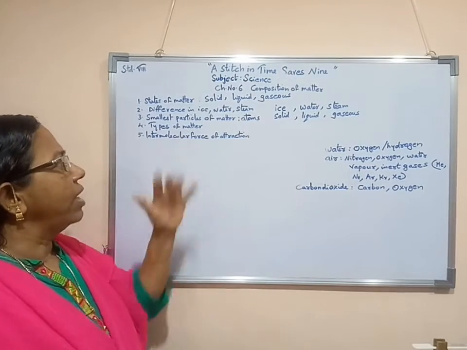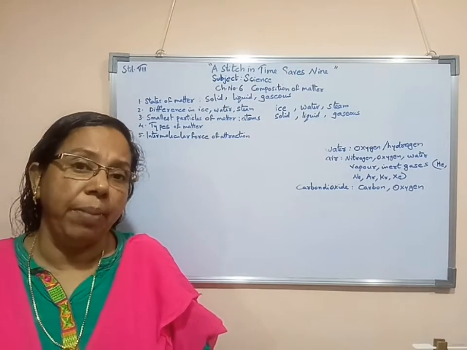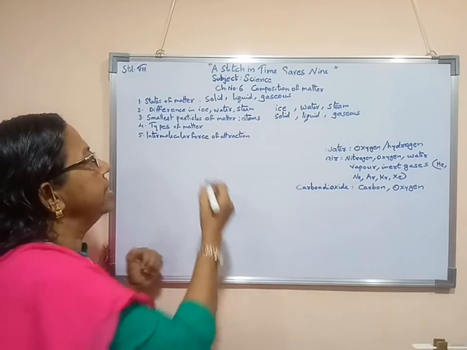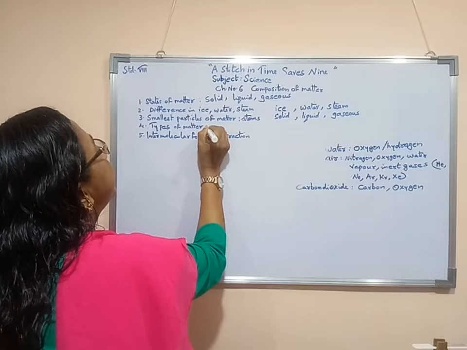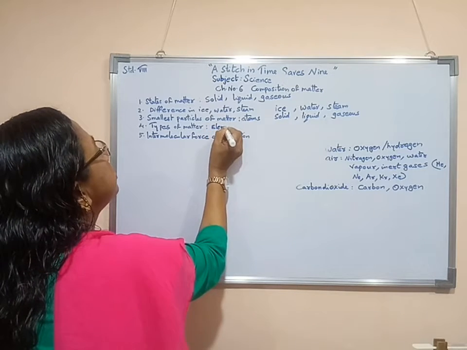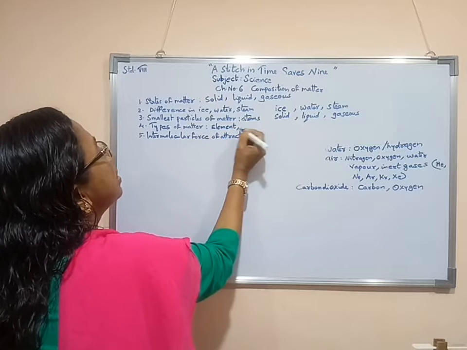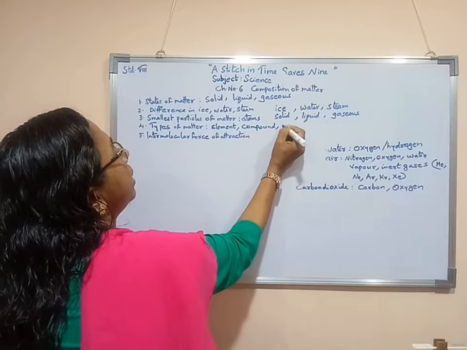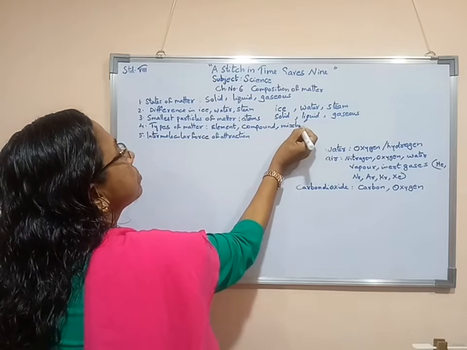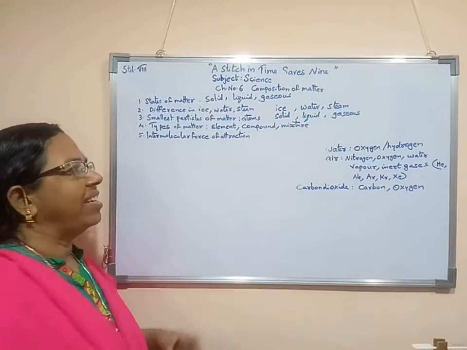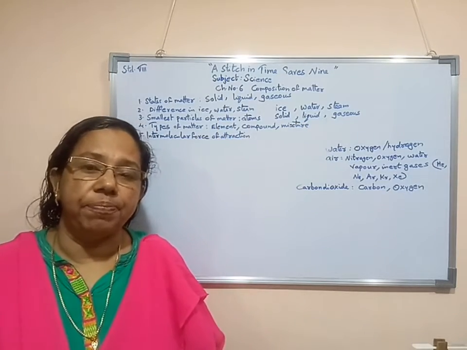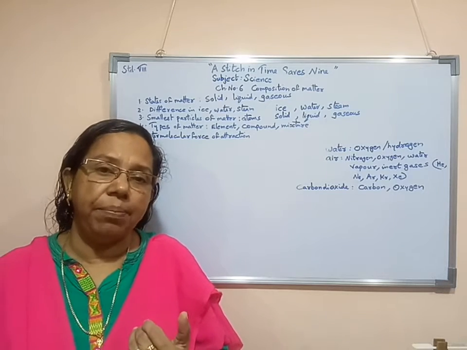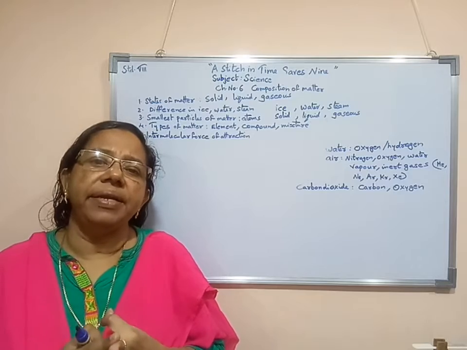Next one, what are the different types of matter? Now matter itself is available in different forms. They are element, then compound, then mixture. What are the different types of matter? Matter is available in different forms. They are element, compound and mixture.